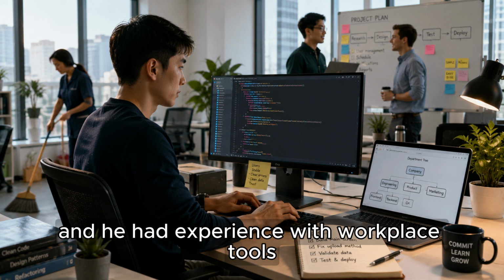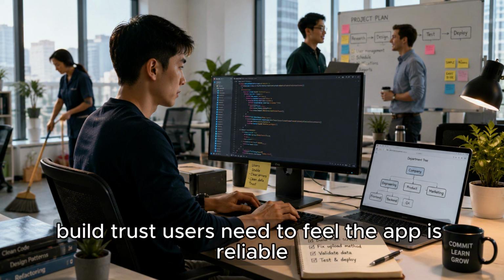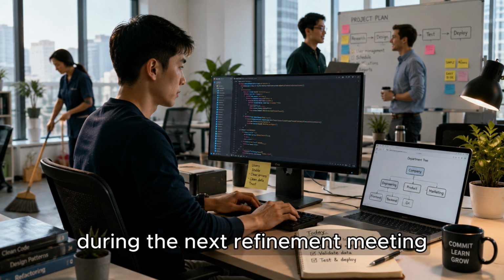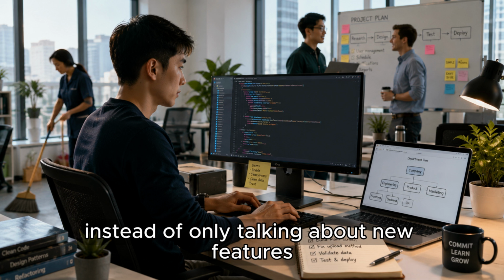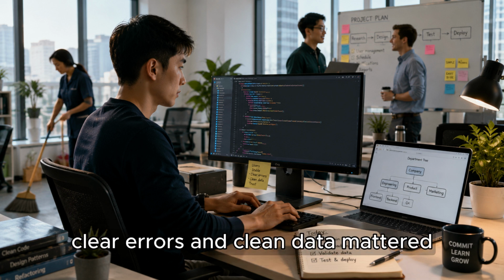In the afternoon, a new teammate joined the project. He was a foreigner, and he had experience with workplace tools. He gave Daniel a useful tip: don't only build features, build trust. Users need to feel the app is reliable. That idea helped Daniel during the next refinement meeting. Instead of only talking about new features, he explained why stability, clear errors, and clean data mattered.